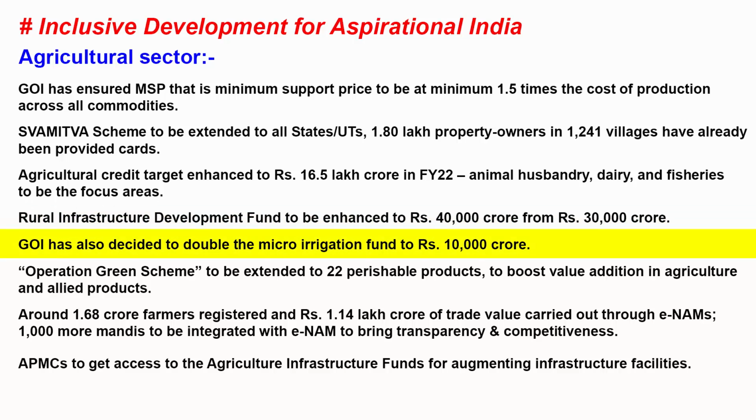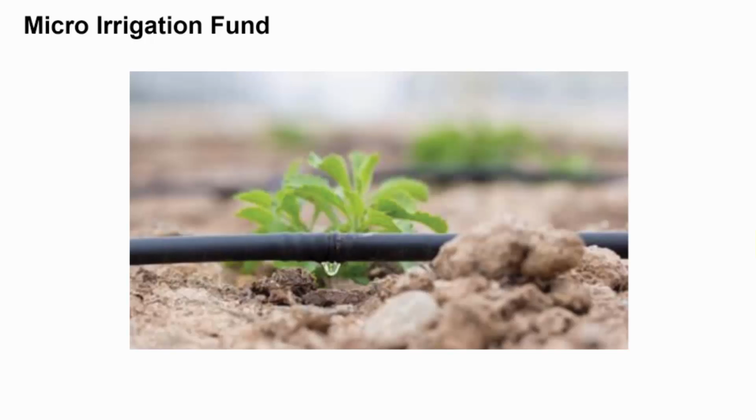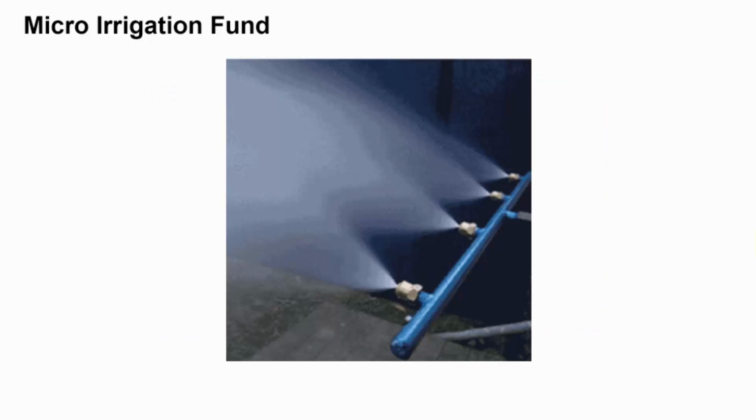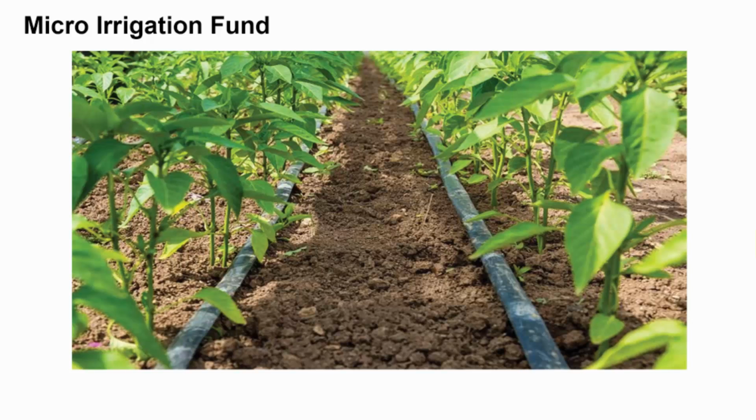The Government of India has also decided to double the micro irrigation fund to rupees 10,000 crore. So what is micro irrigation? It is a modern method of irrigation. By this method, water is supplied to the crops through drippers, sprinklers, foggers, and by other emitters on surface or under the surface of the crops.